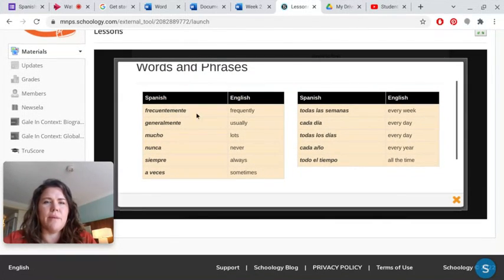Words and phrases. Frecuentemente is frequently. Generalmente is usually. So all these are really great words and phrases that if people are using these or you are using these when you're communicating, you're probably going to be using the imperfect tense. So it's a good key to when you should use imperfect tense in Spanish. Okay.